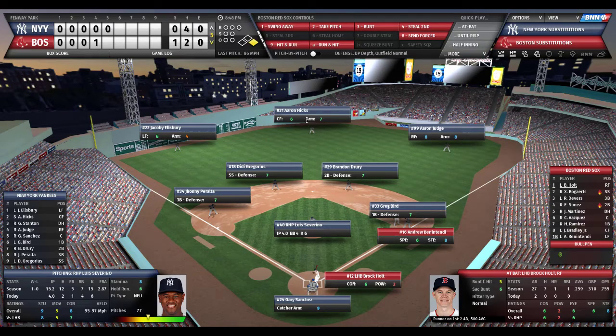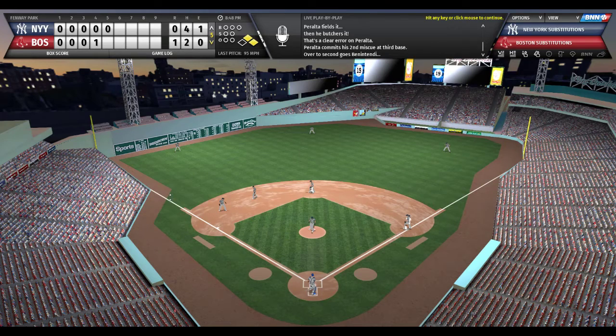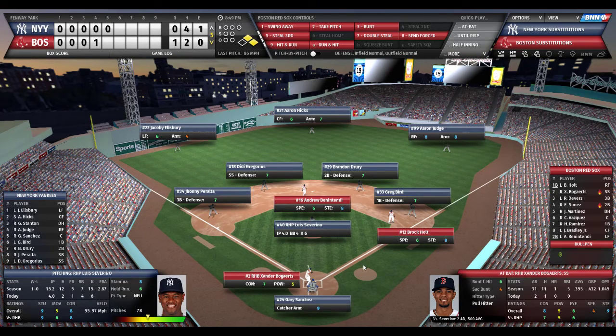Holt is 0 for 2. We're going to put the hit and run on. Here's the pitch to Brock. There goes Benintendi. Holt swings. Ball goes down to third, and it's booted by Peralta. He throws to first, but not in time. Holt beats it out. So 2 on, no outs for Xander Bogaerts.